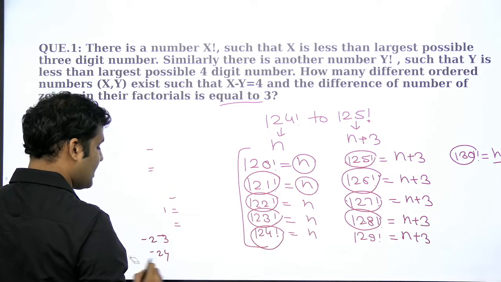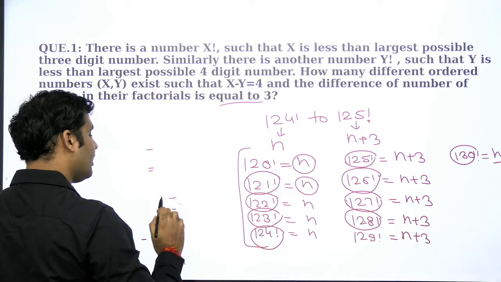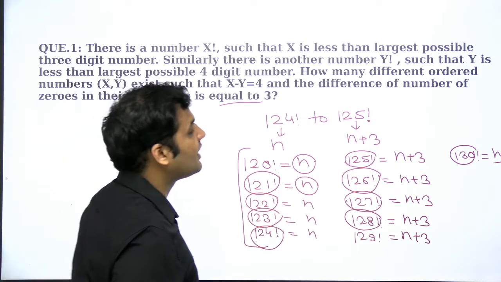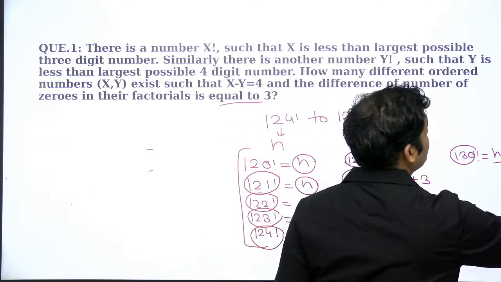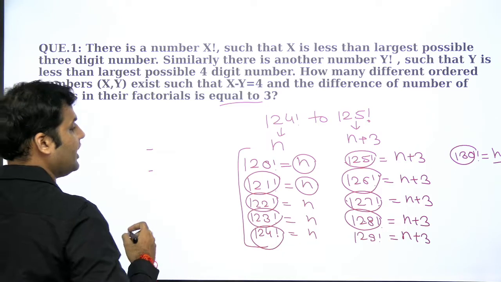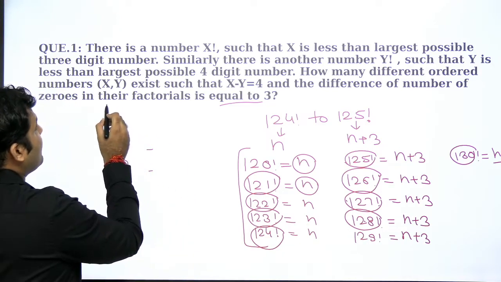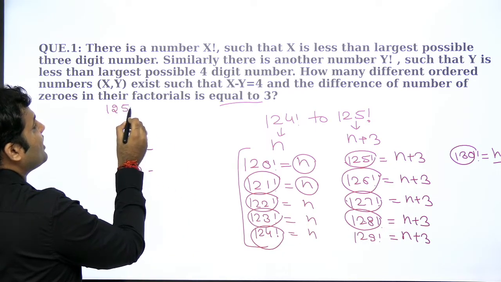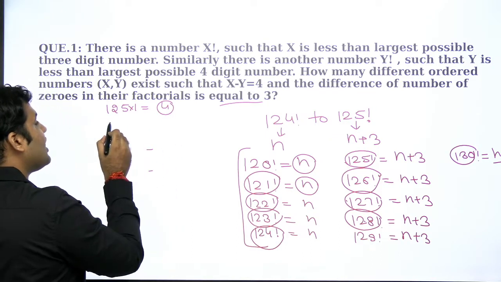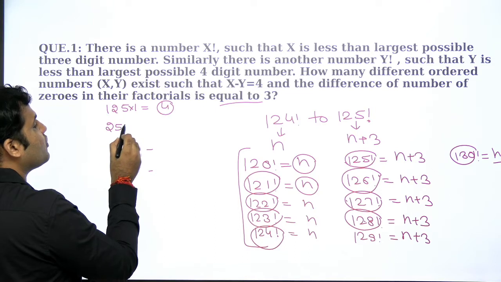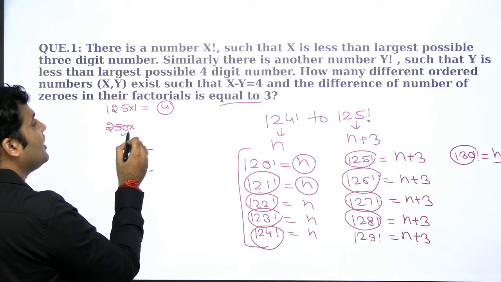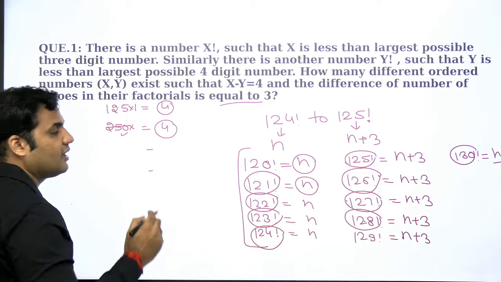Okay, what are the numbers we are looking for? We are looking for all 3-digit numbers, because x is a value which is less than the largest possible 3-digit number, and the largest possible 3-digit number is 999, right? So the first multiple of 125 was 125, from which we got 4 pairs. Similarly, the second multiple of 125 will be 250, right? From 250 as well you will get 4 pairs, right?